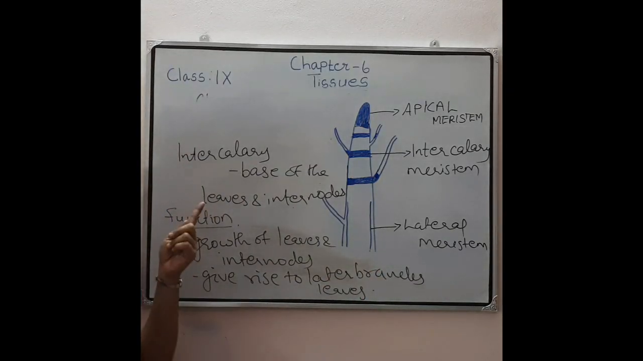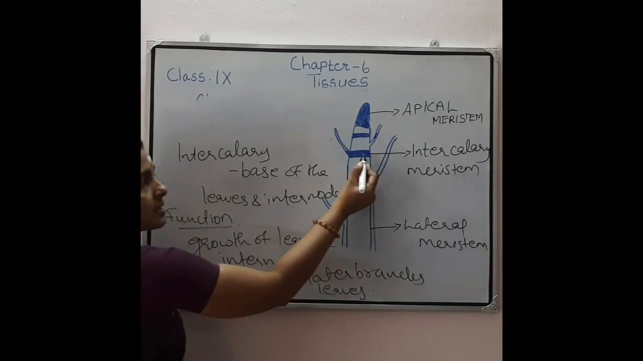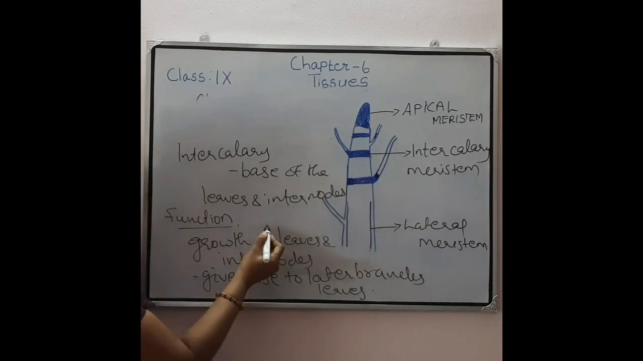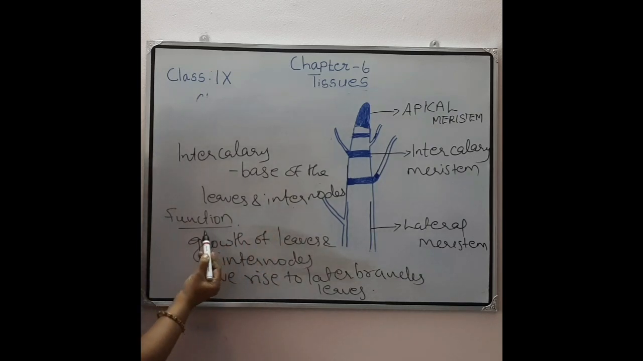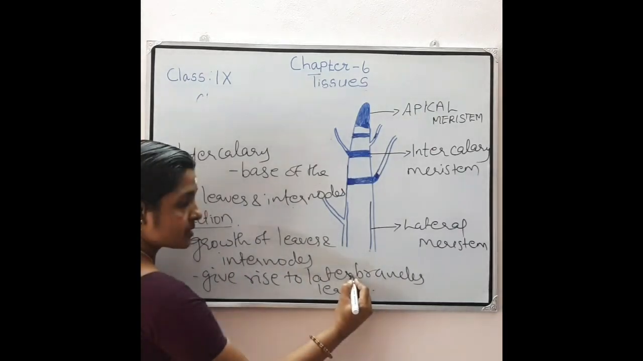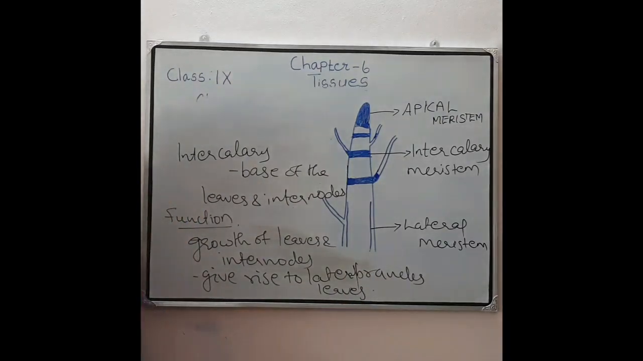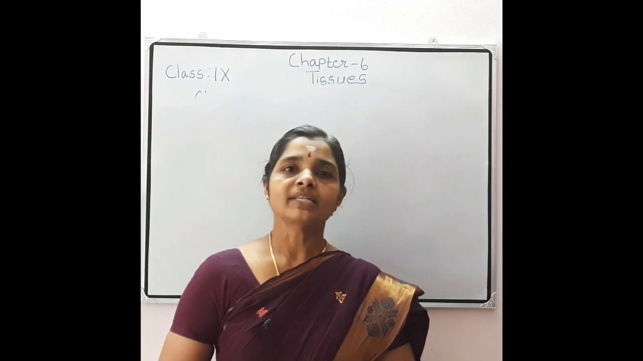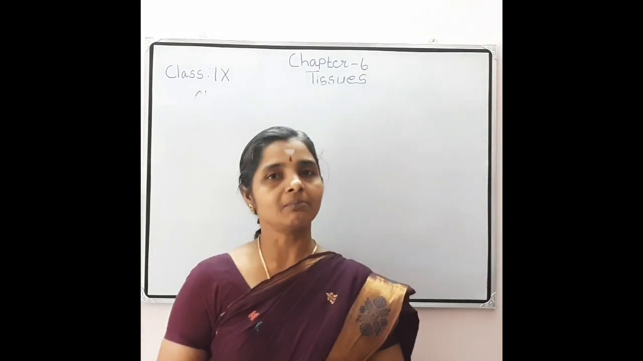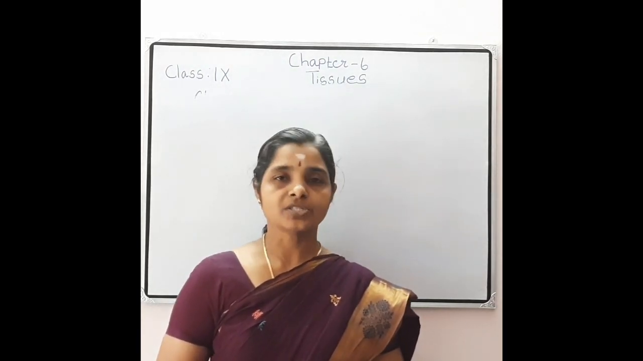So intercalary meristem is present where? These are present at the base of the leaves and internodes. And what is its function? It helps in the growth of the leaves and internodes. Thus it gives rise to what? Lateral branches and also leaves. So the meristematic tissues we have completed, about its function, then location, etc.